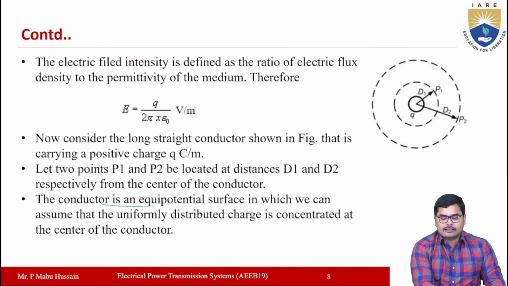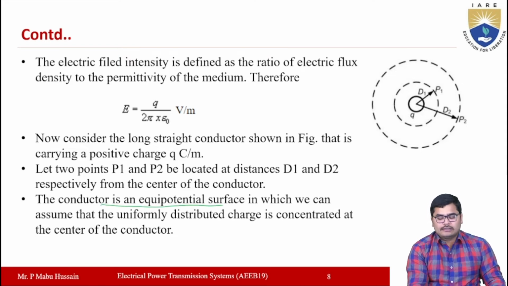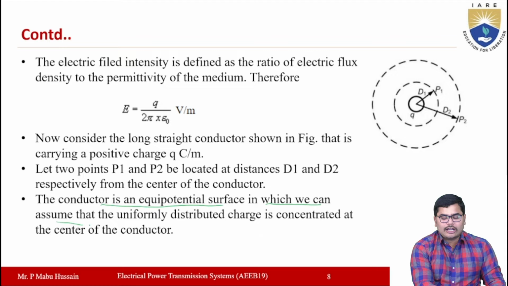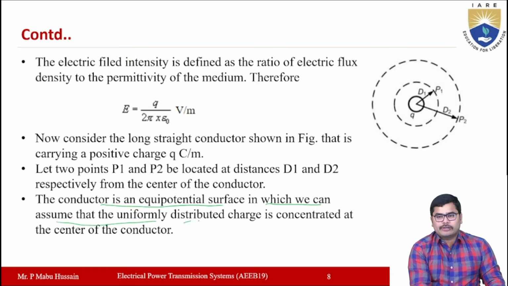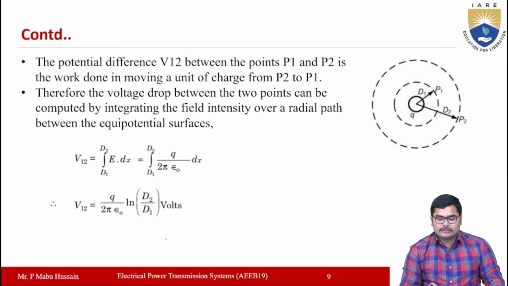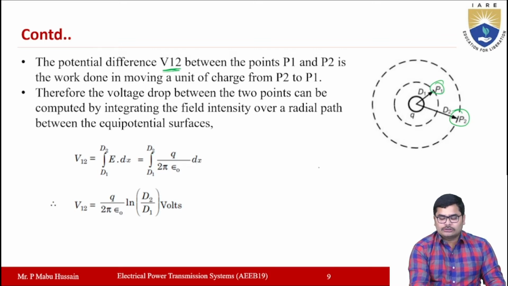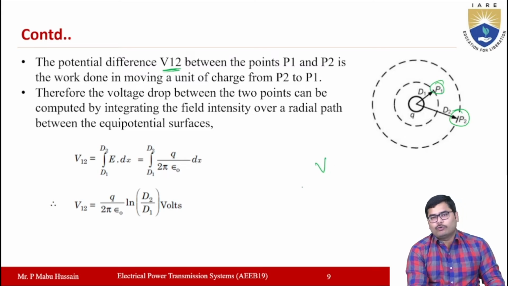The conductor is an equipotential surface, so we can assume that uniformly distributed charge is concentrated at the center of the conductor. So now the potential difference, which is represented with V12 between the points P1 and P2, is the work done in moving one unit charge from P2 to P1, right? So this V is the potential difference, or you can also call it voltage, right?